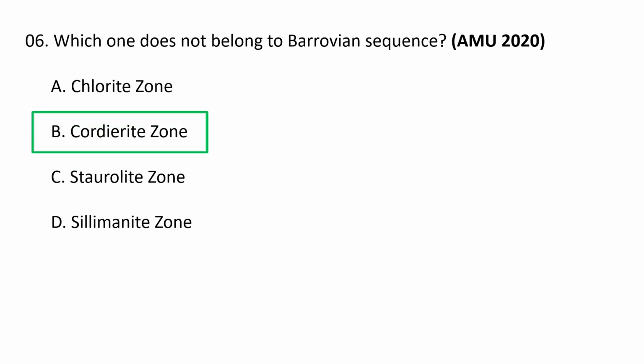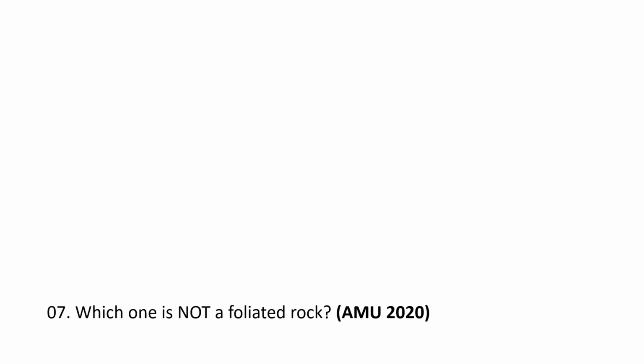Cordierite zone. A cordierite zone generally does not belong to the Barrovian sequence of metamorphism because it forms under low pressure conditions, while the Barrovian sequence is defined by higher pressure minerals such as kyanite. Cordierite along with andalusite are characteristic minerals of the lower pressure Buchan metamorphic facies series, which contrasts with the higher pressure kyanite bearing facies of the Barrovian sequence. So cordierite zone does not belong to Barrovian sequence. Next question.